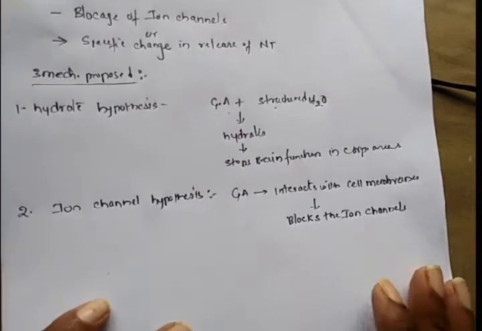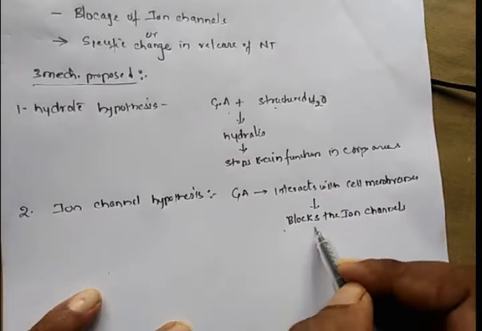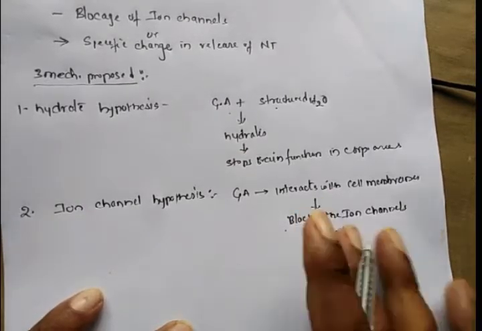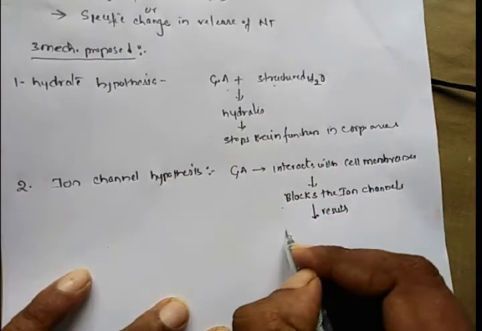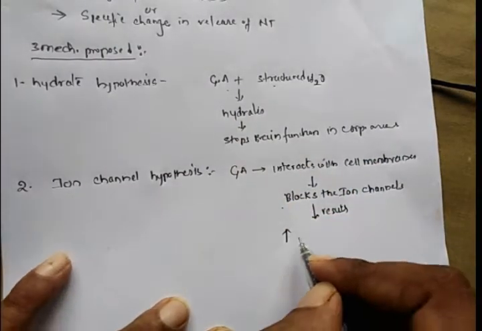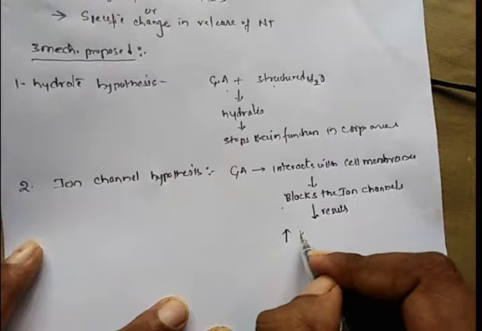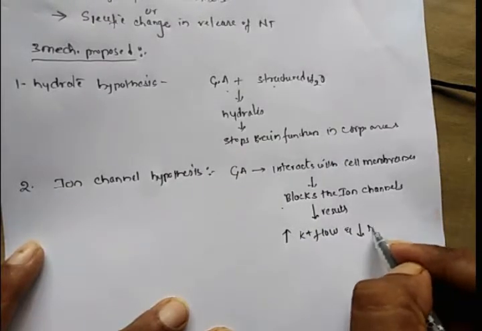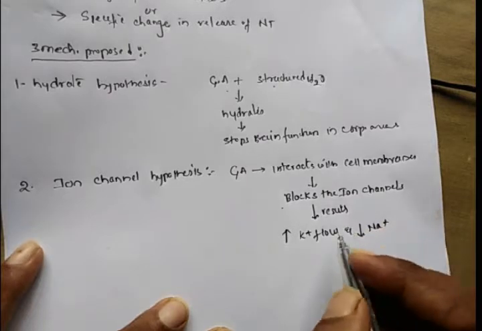As a result of blockage of these ion channels, there is an increase of potassium flow and a decrease of sodium flow into the cell.